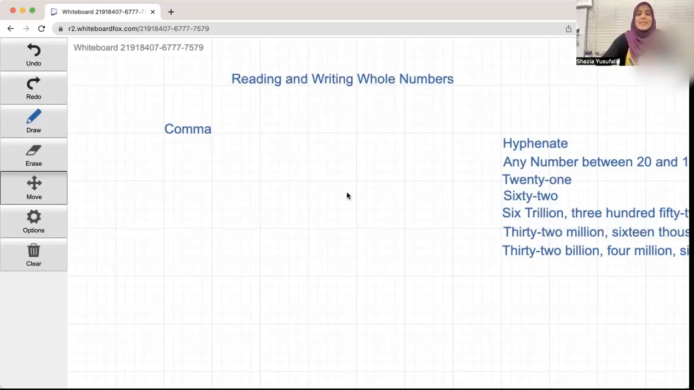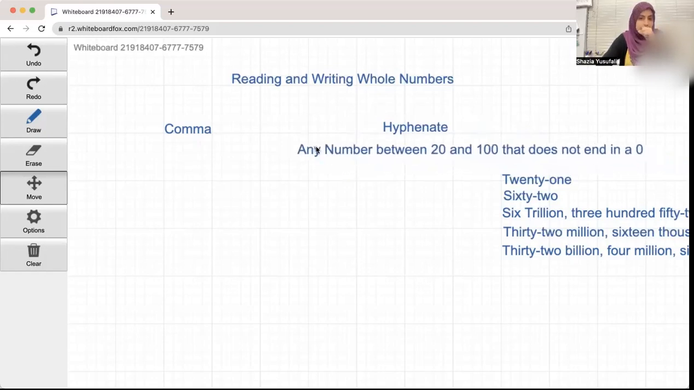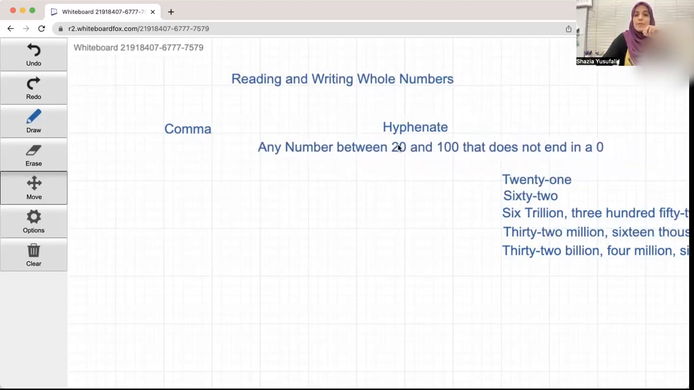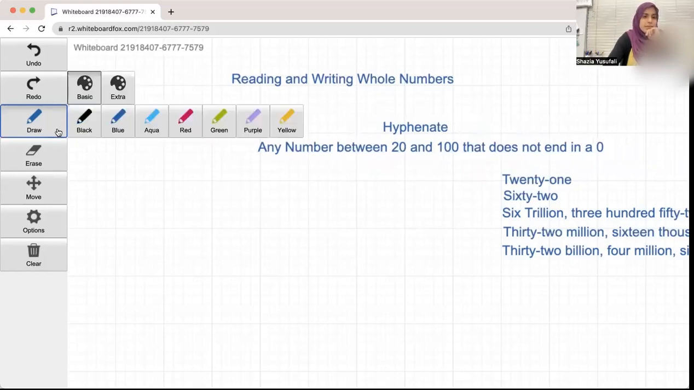Okay. The second thing that you have to keep in mind is to hyphenate. What do you mean by hyphenating? Any number between 20 and 100 that does not end in a 0 needs to be hyphenated. So if I were to write the number, I'm going to go ahead and use the color red.